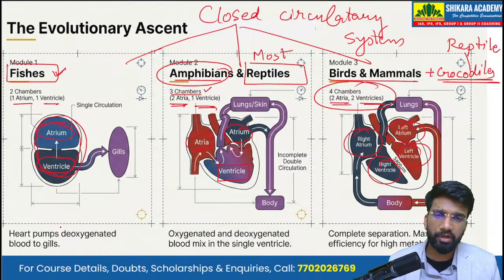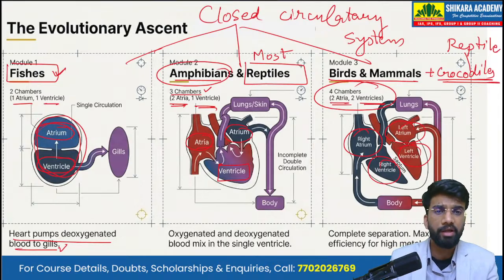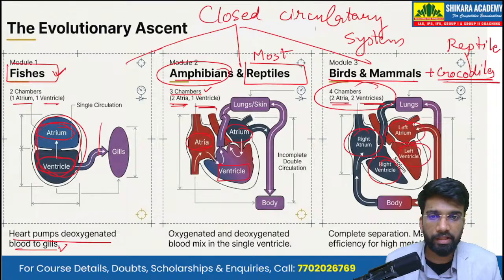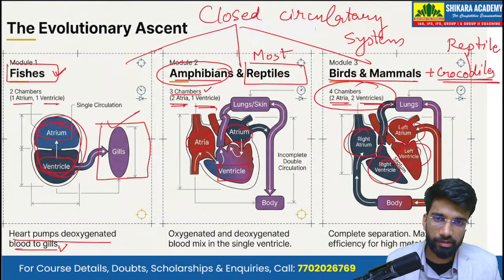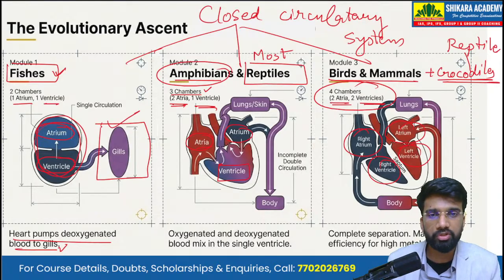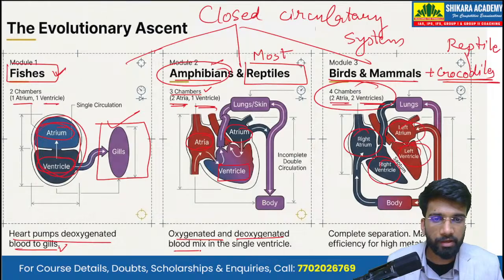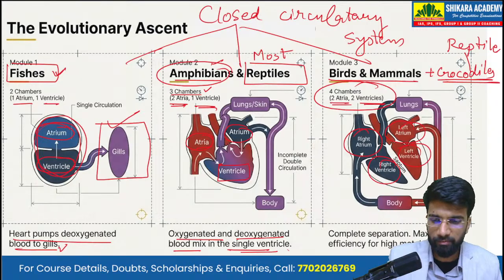Here in the two-chambered heart, the heart pumps the deoxygenated blood to the gills. The deoxygenated blood is that blood which has a low concentration of oxygen and a high concentration of carbon dioxide. That blood is pumped towards the gills by the two-chambered heart. In the three-chambered heart, the oxygenated and deoxygenated blood mix in the single ventricle.